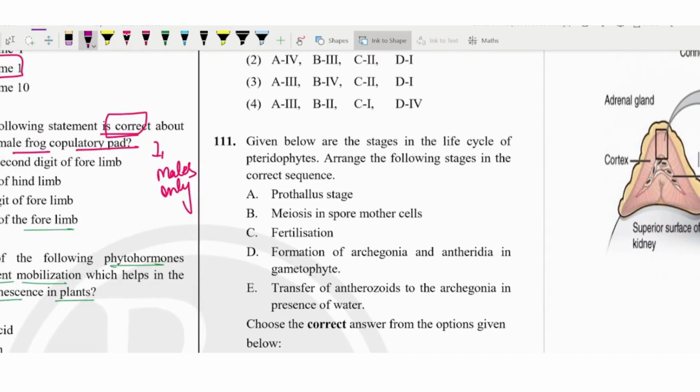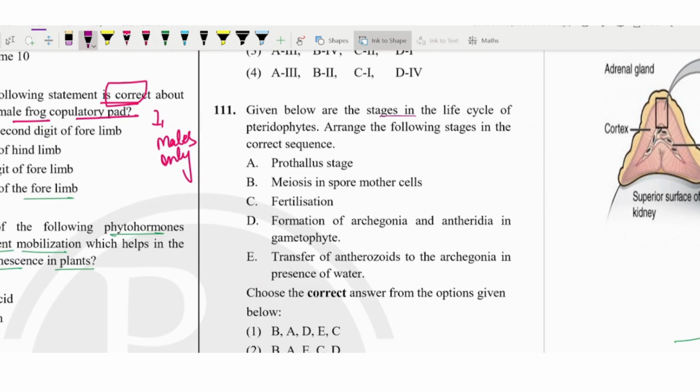Now let's see, given below are the stages in the life cycle of the pteridophytes. Arrange the following stages in the correct sequence. You have studied these questions, this pattern already. First of all, meiosis in the spore mother cell should be there, means B should be there in the first priority. So we'll go with these two; third and fourth would be eliminated. Now the prothallus stage should come next.